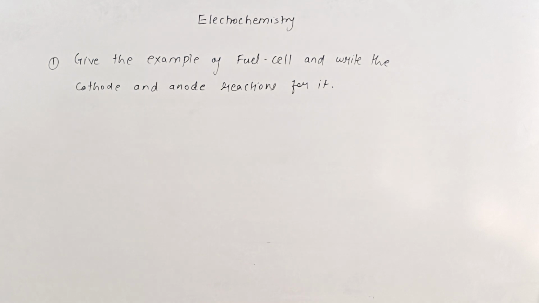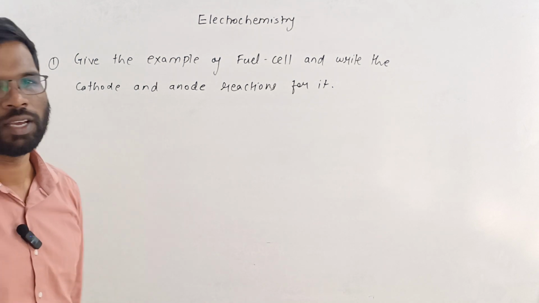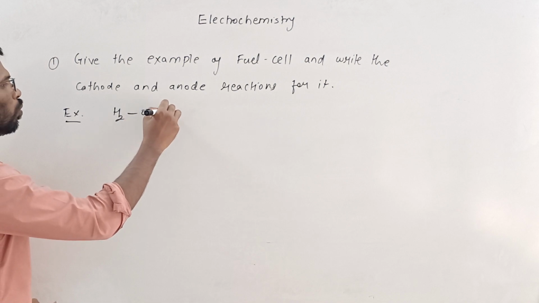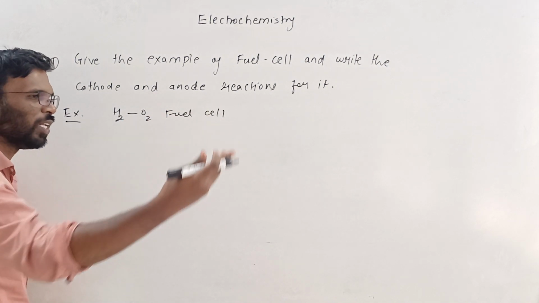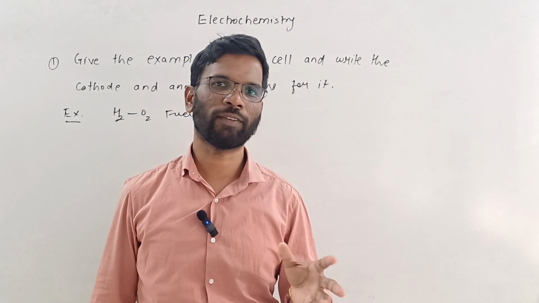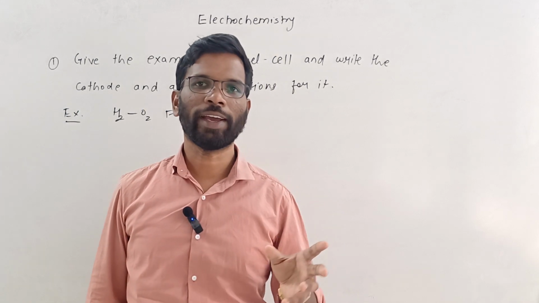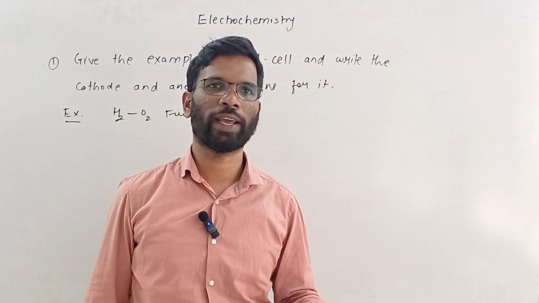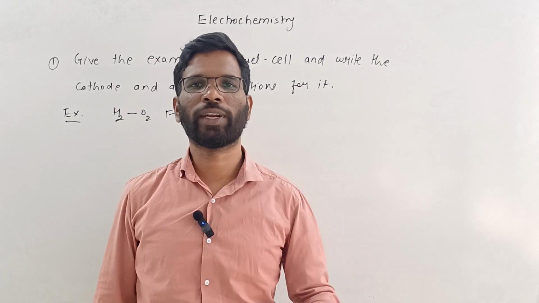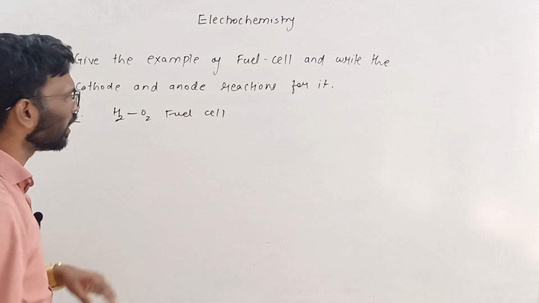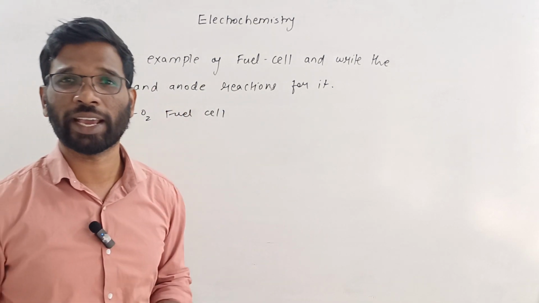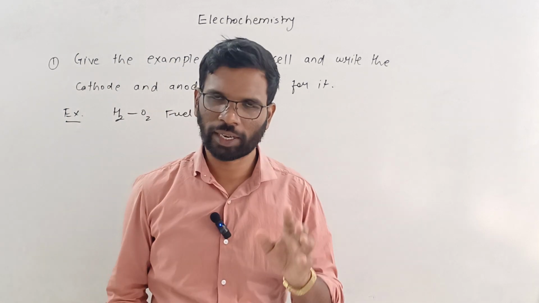Give an example of a fuel cell and write the cathode and anode reactions for it. For the fuel cell, you have only one example which you are learning, that is the H2-O2 fuel cell. What is the meaning of fuel cell? As discussed earlier, it is a cell where the combustion of fuels like methane or hydrogen with oxygen is directly converted to electrical energy. You can also know the simple diagram, but learning the reactions at the cathode and the anode is also important.